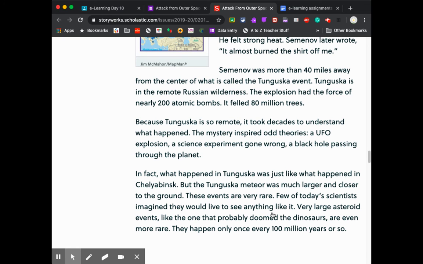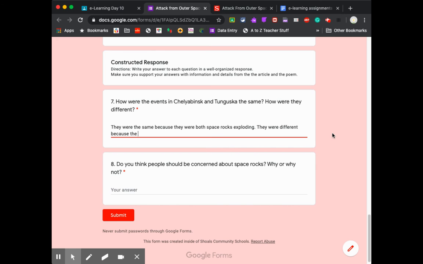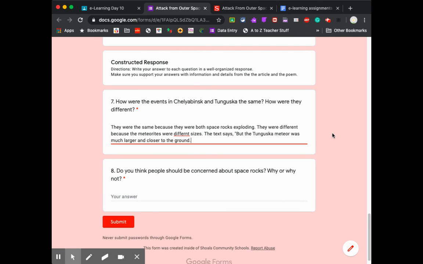So what I'm going to do is I'm going to copy this. And I'm going to say they were different because the meteorites were different sizes. The text says, and look, I'm going to paste it right in there, okay? So that gives me text evidence.